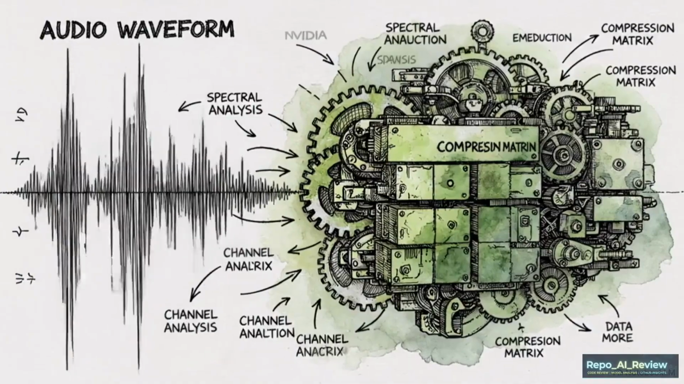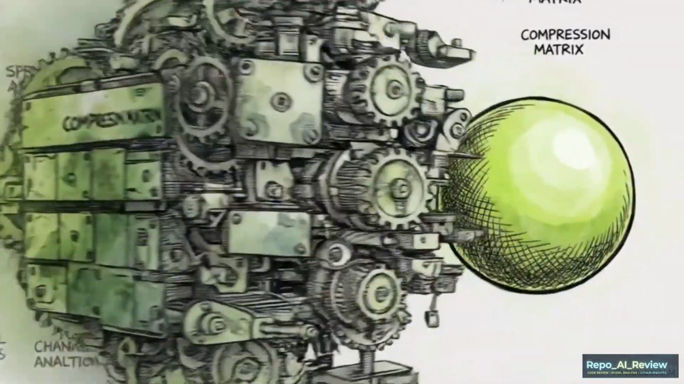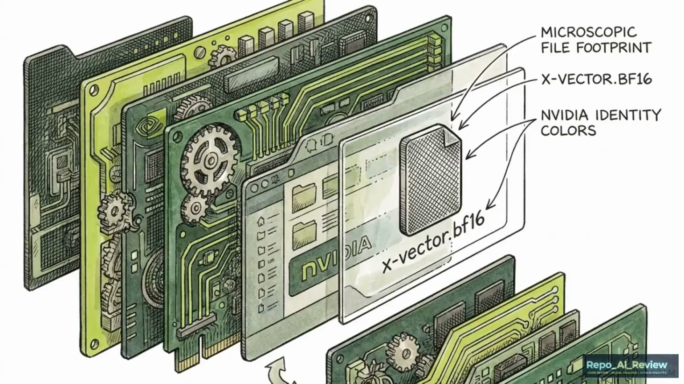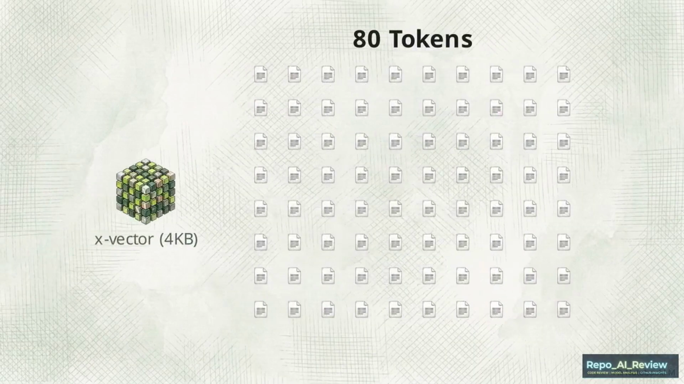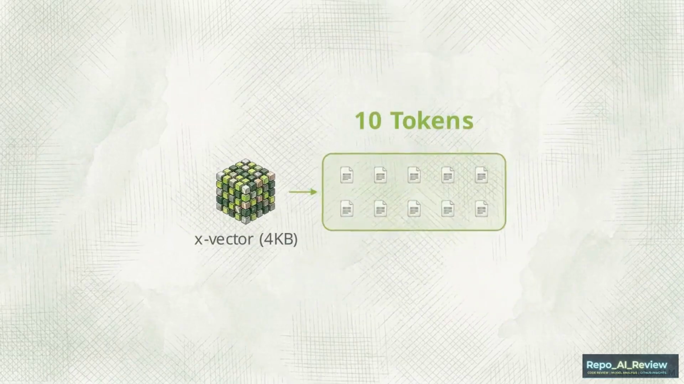To bypass this prefill delay, faster Qwen3-TTS utilizes precomputed speaker embeddings. Instead of feeding the model raw audio at inference time, the acoustic properties of the speaker are extracted offline and isolated into a single, standalone 4 kilobyte xvector.bf16 file. Feeding the model this tiny vector file drops the required initialization context from over 80 tokens down to just 10.